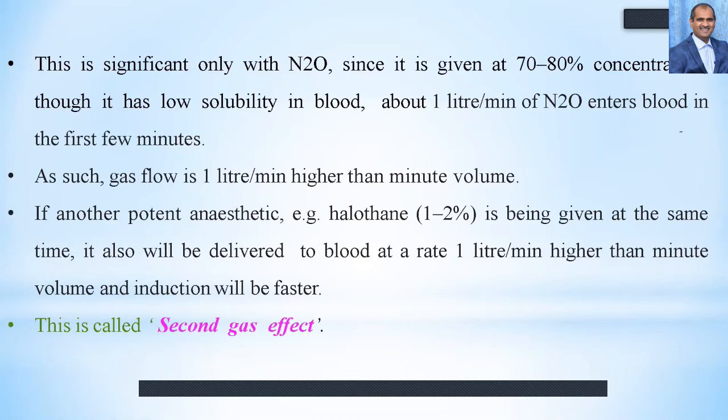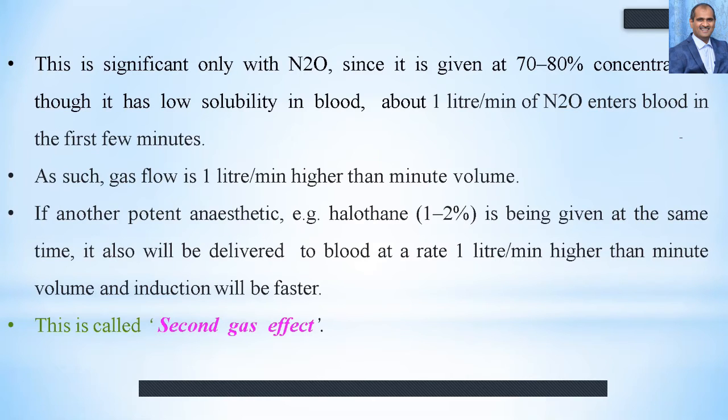This is significant only with nitrous oxide, since it is given in 70 to 80% concentration, though it has very low solubility in the blood. About 1 liter per minute of nitrous oxide enters the blood in the first few minutes. As such, the gas flow is 1 liter per minute, and it is higher than the minute volume.